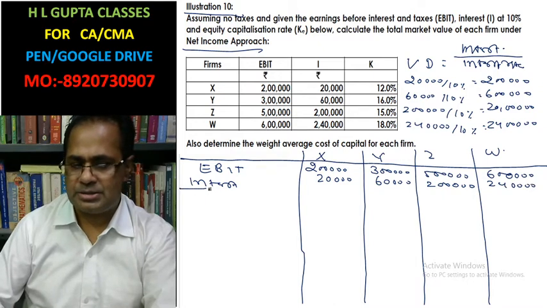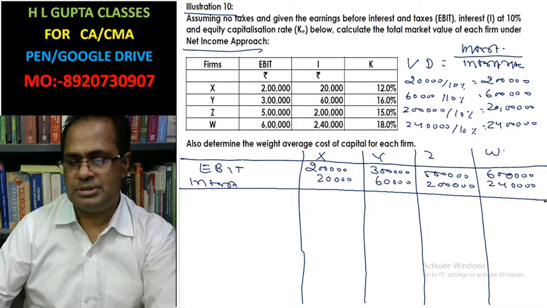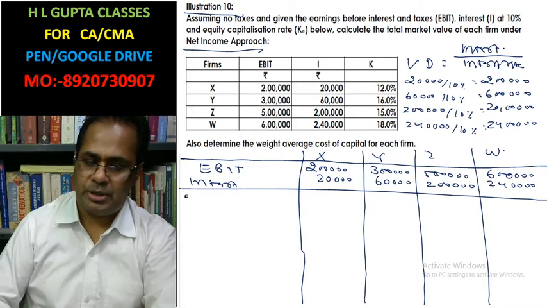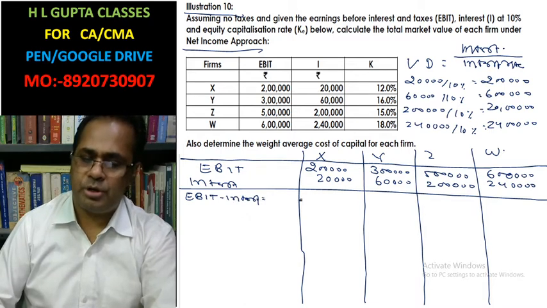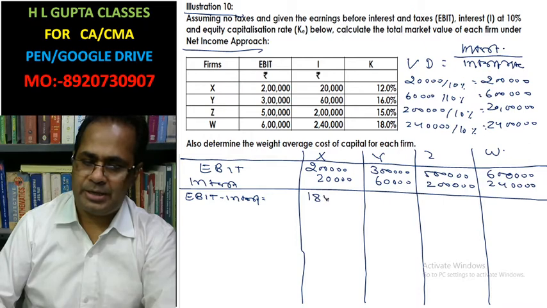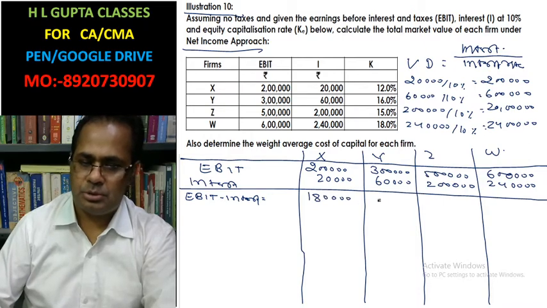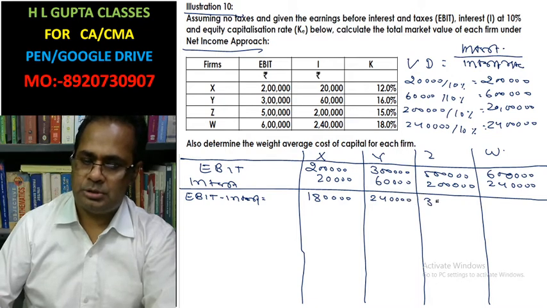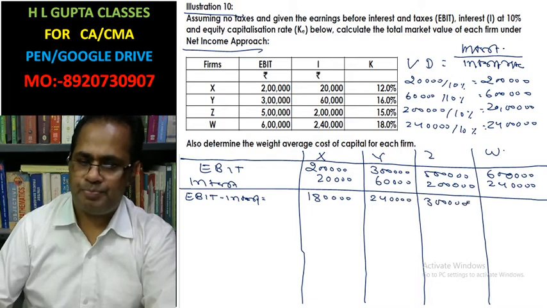After interest, this is earning for equity. EBIT minus interest. This is earning for equity. 1,80,000, 2,40,000. This is 3 lakh. This is 3,60,000.